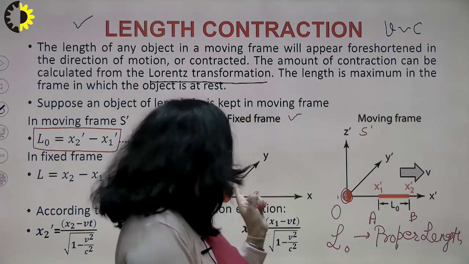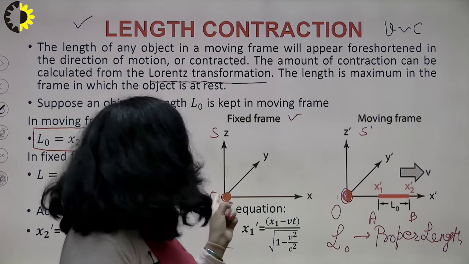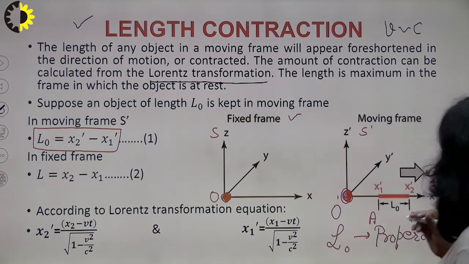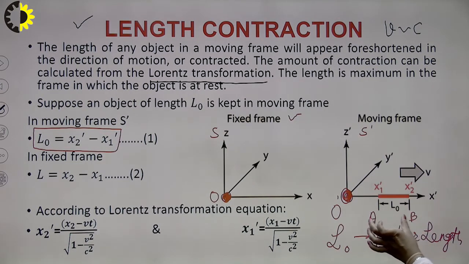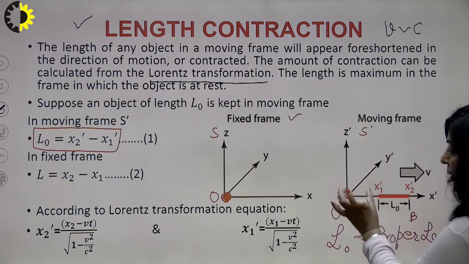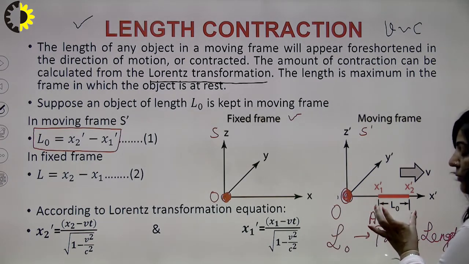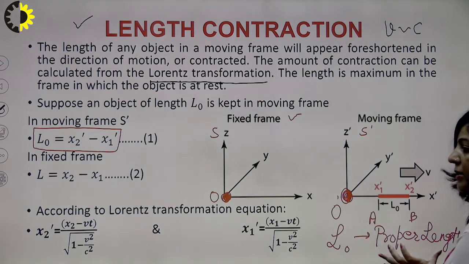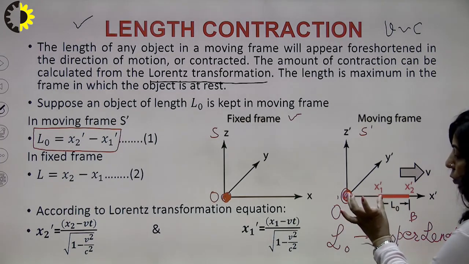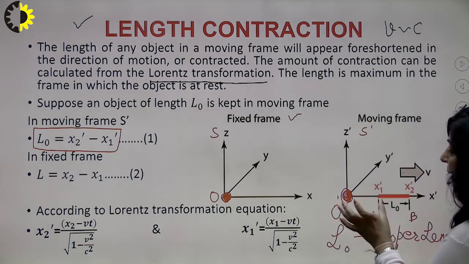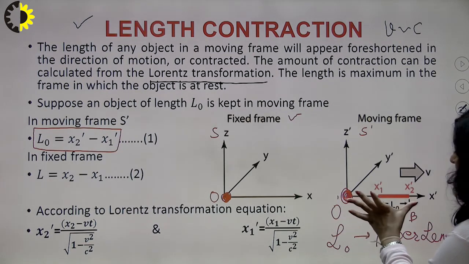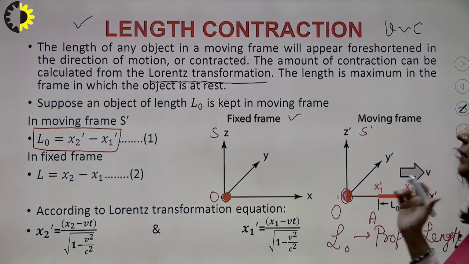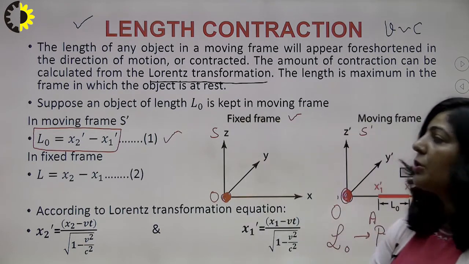There is a stationary observer O sitting in this fixed frame, and there is another frame, the moving frame S dash, and there is an object AB kept in that particular frame. For observer O dash, this object is at rest, so this length with respect to O dash is known as proper length. If the coordinate of the initial point is x1 dash and the other coordinate is x2 dash, then this length is x2 dash minus x1 dash. That's why this equation number 1 is written.